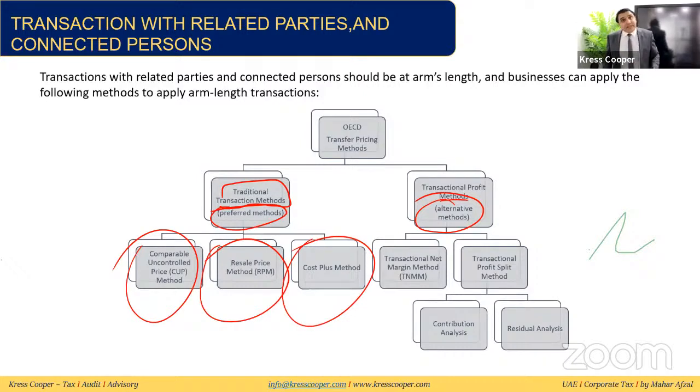Anyway, these are the 5 different methods. Again, you can go through my articles as well that I've already written in the Khaleej Times. In detail, I have already written on transfer pricing. Or we will have a lecture in the future on all these methods. We'll discuss all of these one by one. So how to calculate the arm's length price? These are the methods that will be helpful to establish the arm's length price.